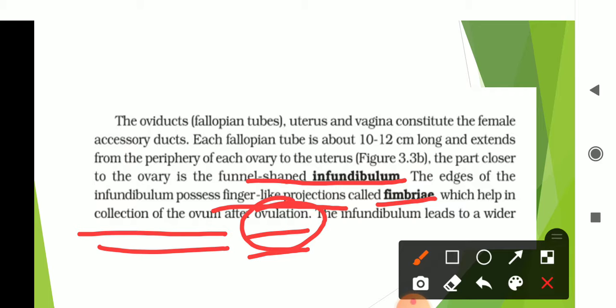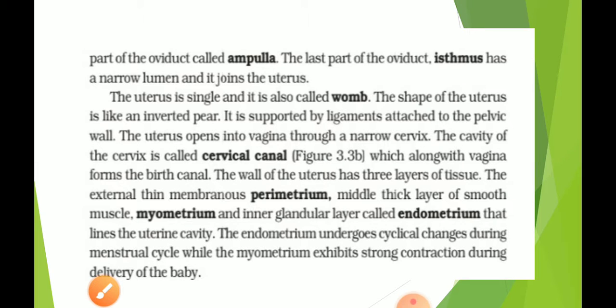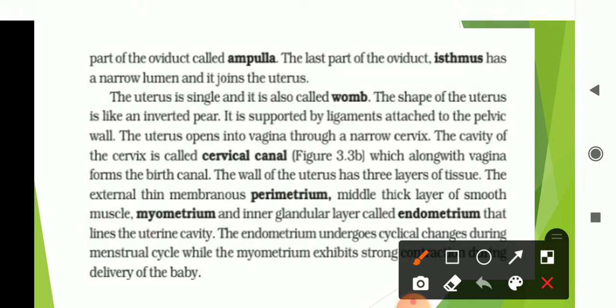This infundibulum leads to a wider part called ampulla. The last part of the oviduct is called isthmus. The uterus is single.